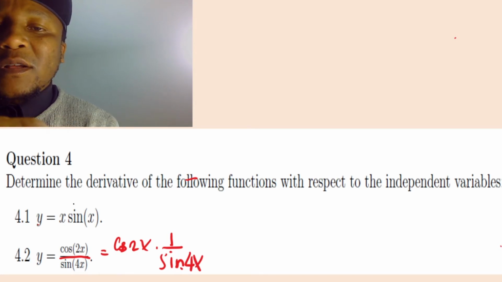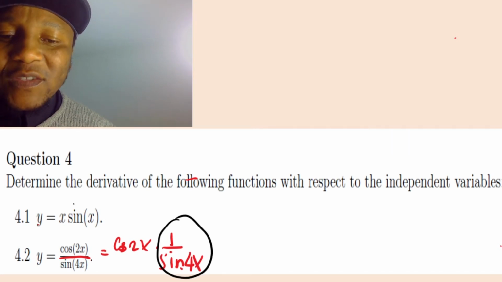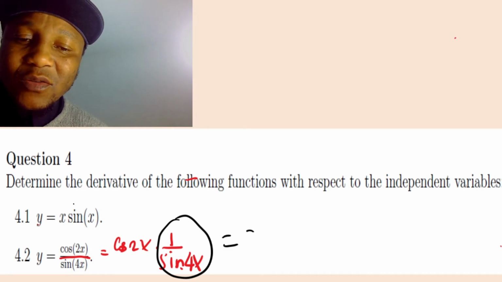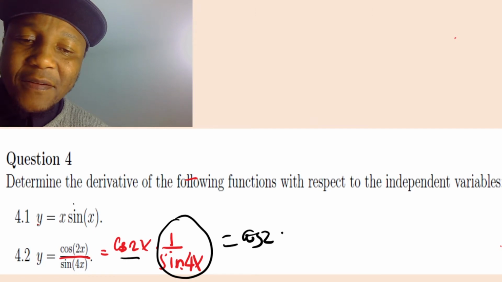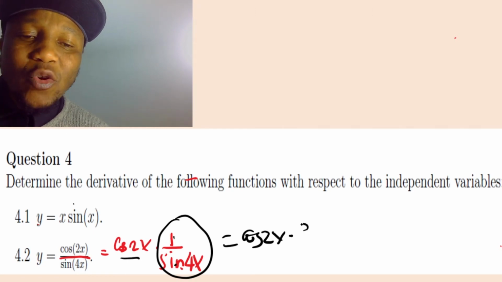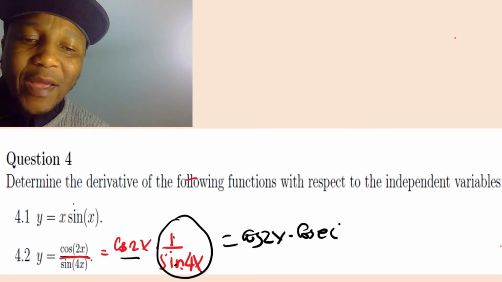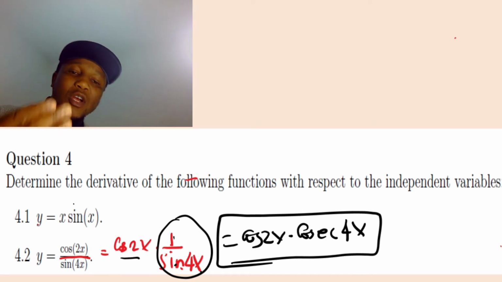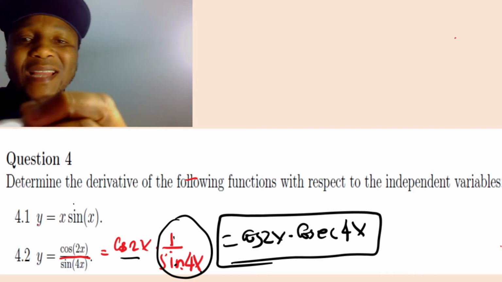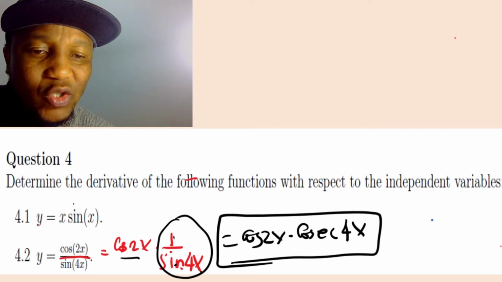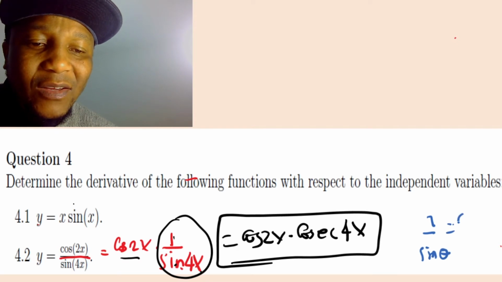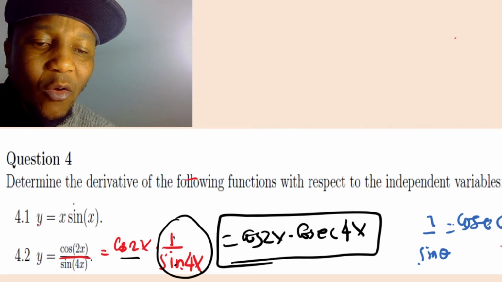4x. But look, 1 over sine 4x is equal to cosec 4x from trigonometry. 1 over sine equals cosec. So we still have cos 2x multiplied by cosec 4x. Put in your mind: 1 over sine equals cosec. I can put a little note here, not part of the equation: 1 over sine of anything, theta or x, is equal to cosec of whatever is here.